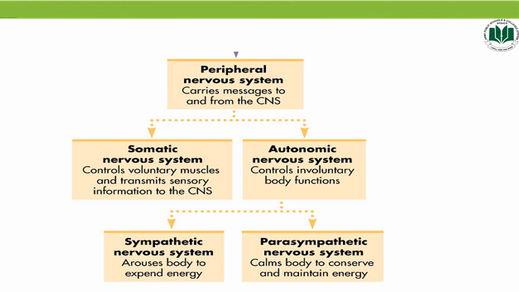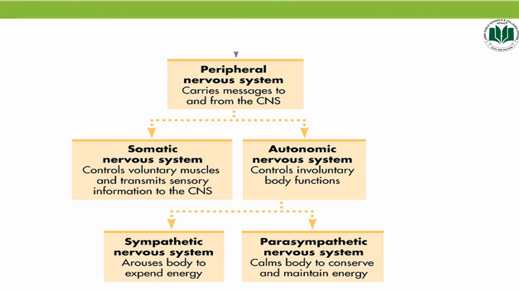Now the peripheral nervous system can also be subdivided into the somatic and autonomic nervous system. The nerves that are related to the skeletal muscles and control all the voluntary activities constitute the somatic nervous system, while the other, which deals with smooth muscles, or you can say involuntary activities, heart and glands, constitutes the autonomic nervous system. That means they deal with the internal organs of the body.